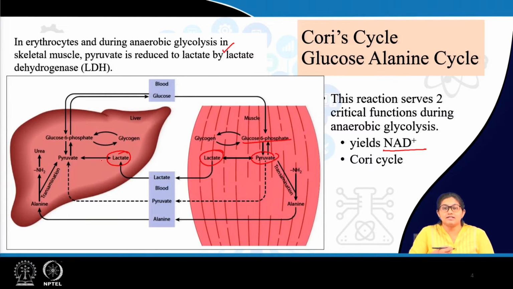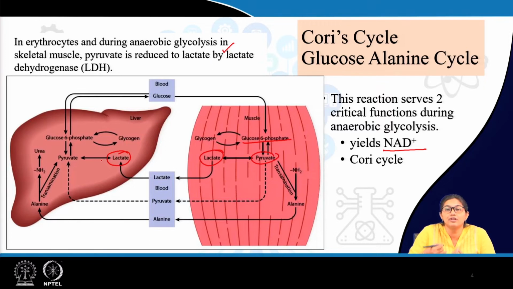Basically what happens, alanine can be formed from pyruvate by transamination reaction. Now, in fasting, starvation, there is depletion of the stored glycogen. So, what happens?